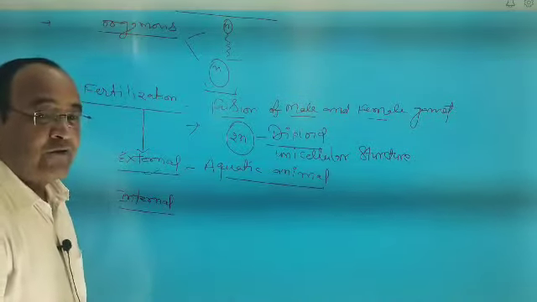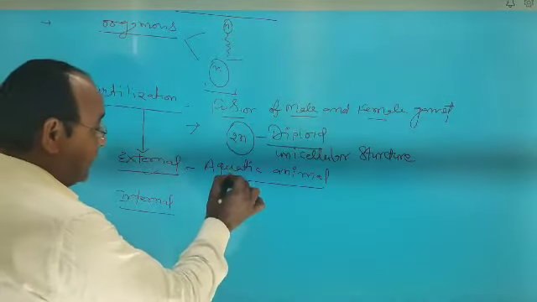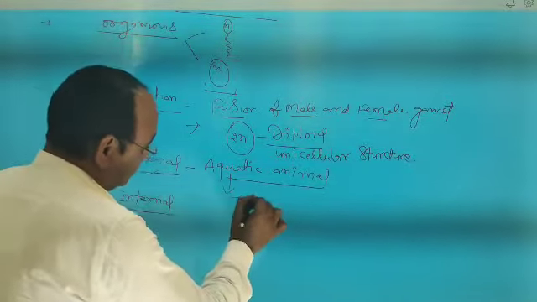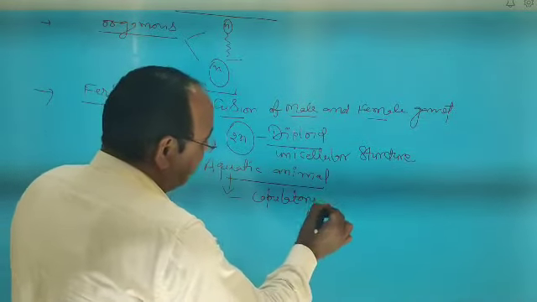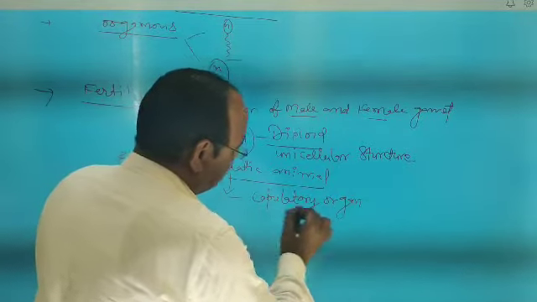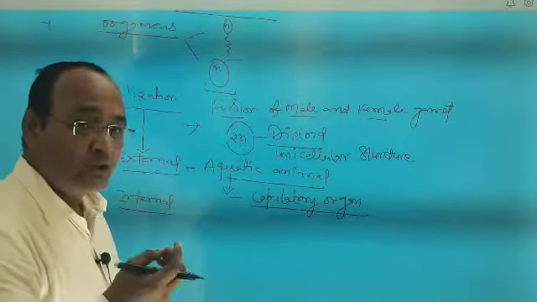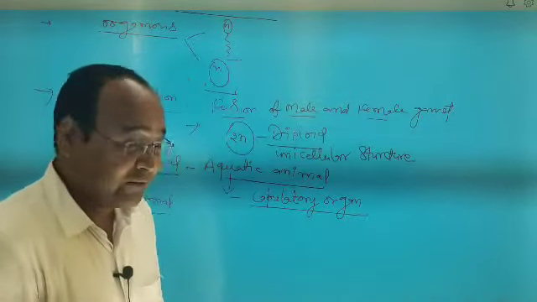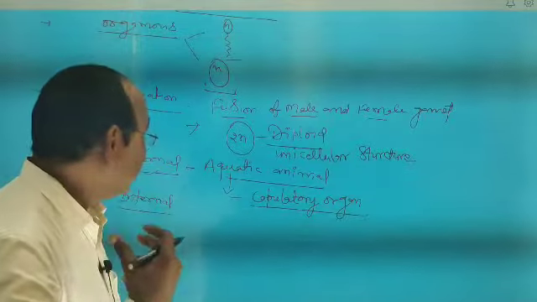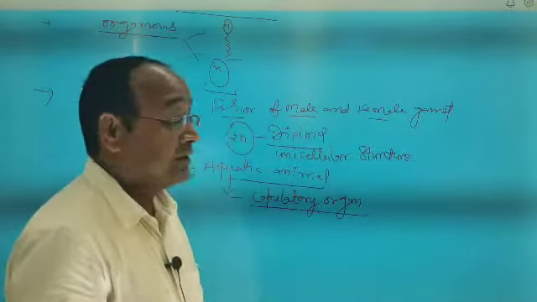What is the main reason of external fertilization? Because especially in aquatic animals, copulatory organ is absent. So due to lack of copulatory organs, male of any species releases his sperm in water, simply water.